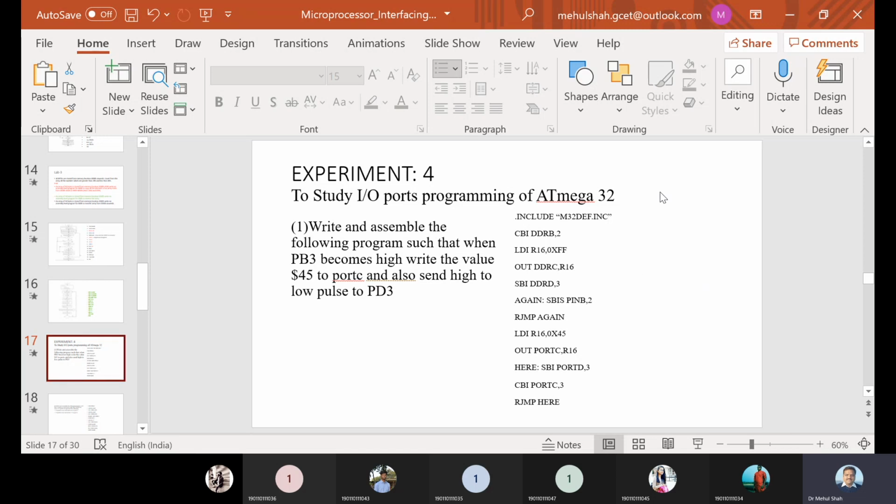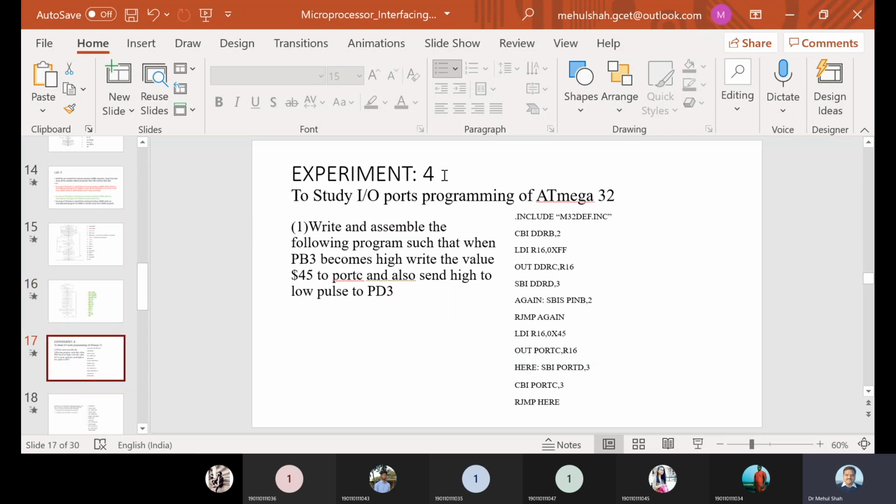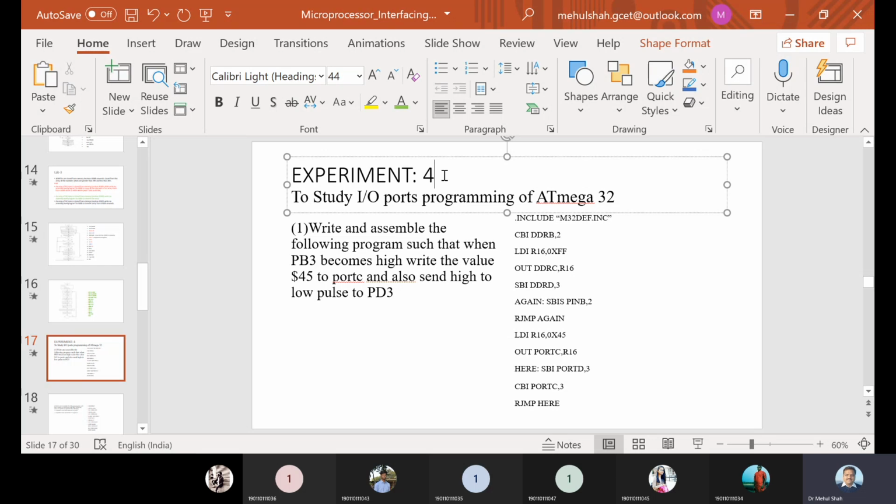Then experiment 4 is about IO port programming of ATmega32. This is in Atmel Studio. But before this, in this experiment 4, you have to draw the architecture block diagram of the ATmega processor, AVR.